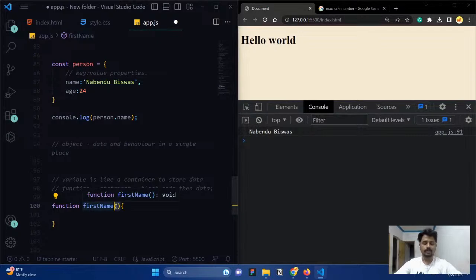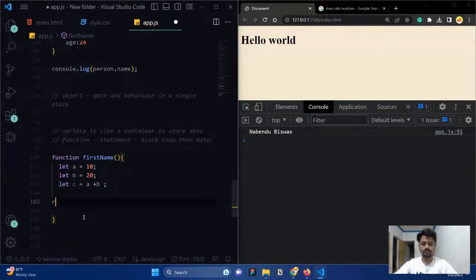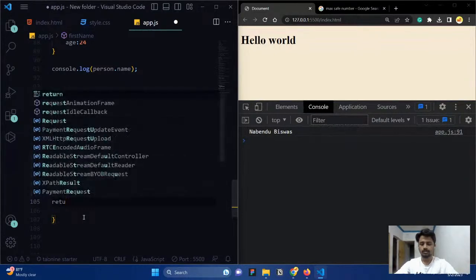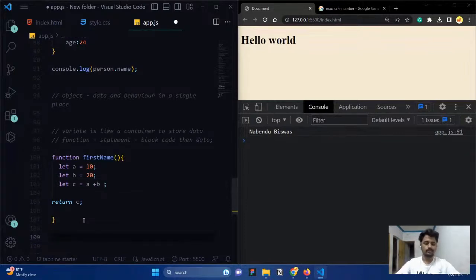Whatever you want to give inside this parenthesis is considered a parameter. We will discuss what parameters are a bit later. And here, whatever block of code you want to execute, you can store it here. For example, let a equal to 10, so it is going to create a variable. Let b equal to 20, and let c equal to a plus b, like this, and return c. Okay. So now you can see that this is simple, right?